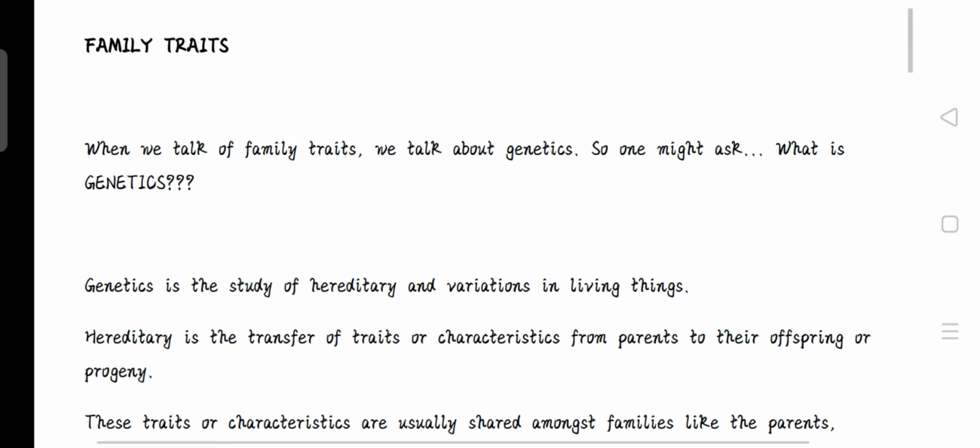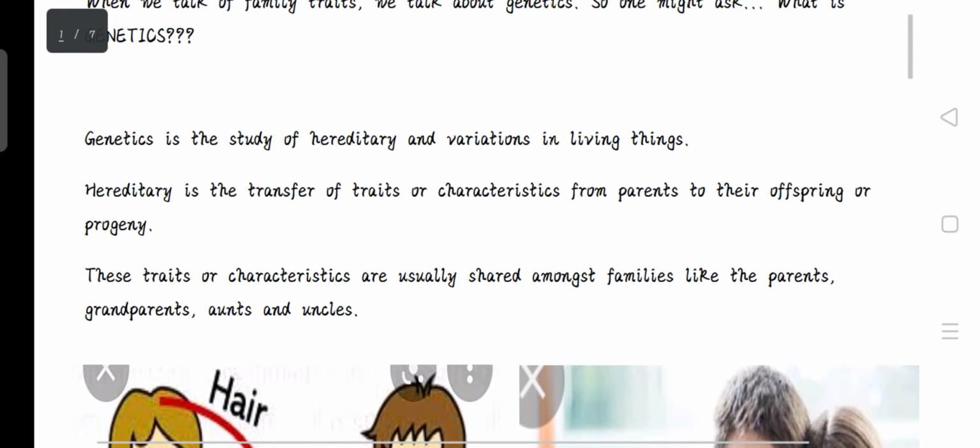Then, what is hereditary? Hereditary is the transfer of traits or characteristics from parents to their offspring or progeny. So another name for offspring is what? Progeny. And the transfer of traits or characteristics from parents to their offspring, which is known as inheritance or hereditary, can be seen when a child inherits the father's color of hair, or the father's tallness, or the mother's complexion, which is fair or dark. So these are certain traits that a child can inherit from the parents, and it's called what? Hereditary.